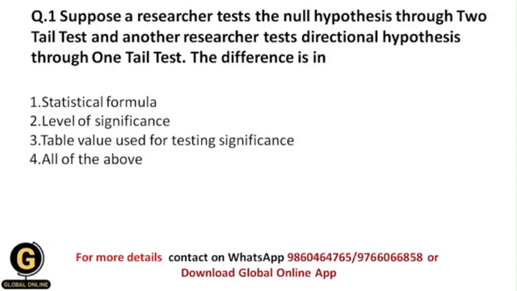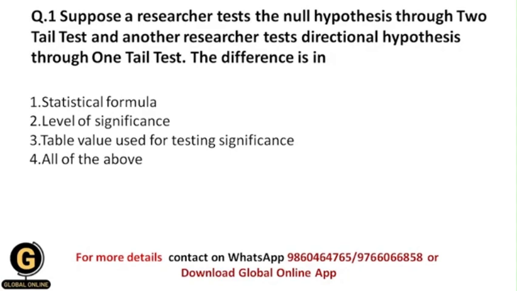Question 1: suppose a researcher tests the null hypothesis through a two-tailed test and another researcher tests a directional hypothesis through a one-tailed test, the difference is in. So basically in this question they have asked exactly what the difference is between a two-tailed test and a one-tailed test in regard to the testing of the null hypothesis and the directional hypothesis respectively.